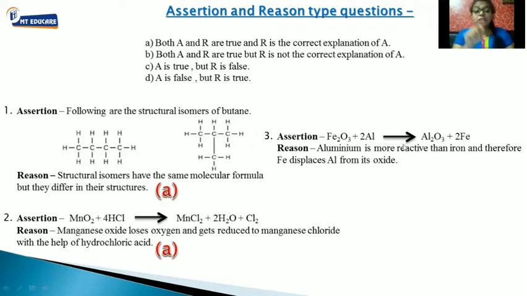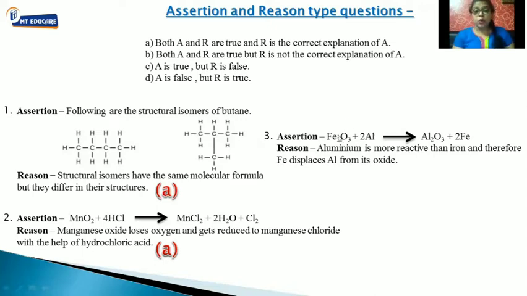Let's see the reason they have given us. Aluminium is more reactive than iron. Okay, till here it is correct. But then they have changed the total meaning of the statement. They have written something which changes the entire meaning. And therefore, Fe displaces aluminium from its oxide. Is this correct? No. Is iron displacing aluminium? No. Aluminium is displacing iron from its oxide.